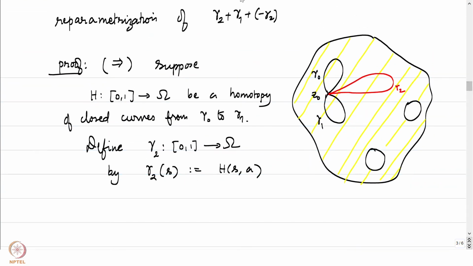So in particular, this is, say, for example, gamma 2 of s0. The green is going to capture in some sense the homotopy that we are interested in, and the red is exactly being captured by gamma 2. That's defined here. Okay, so maybe I shouldn't draw those greens. Remove them.